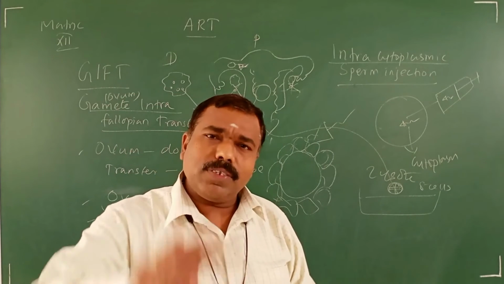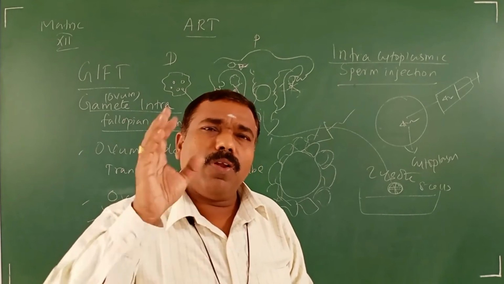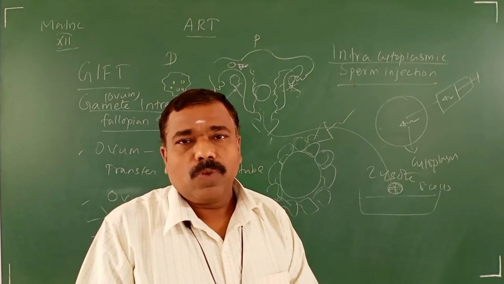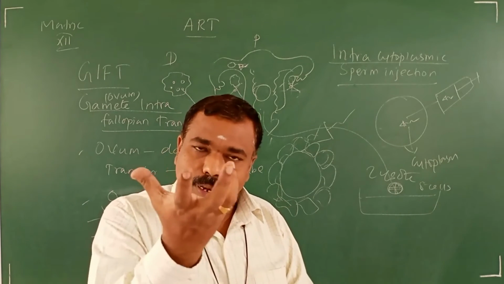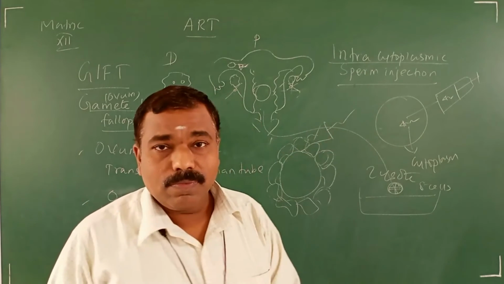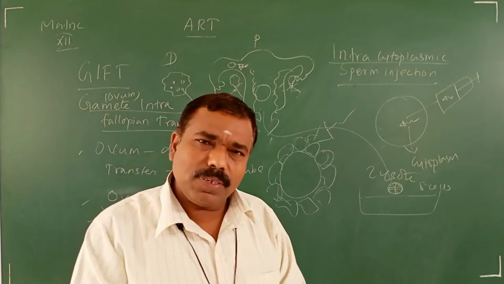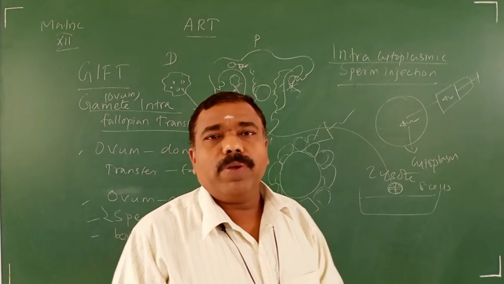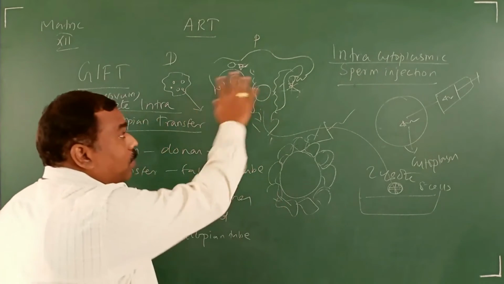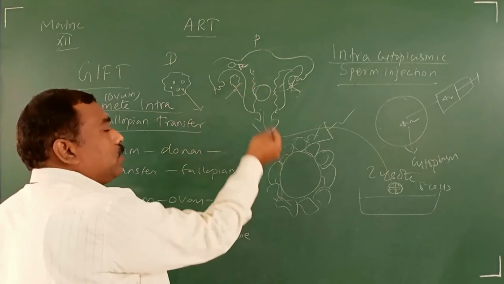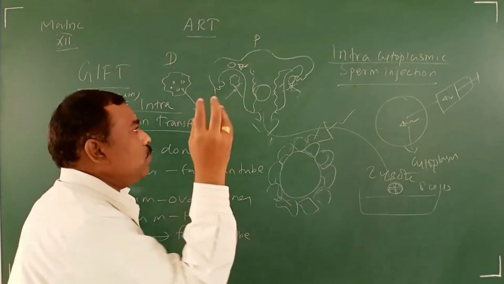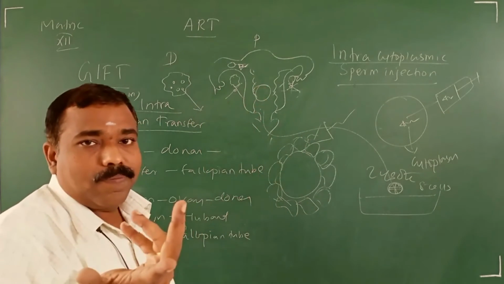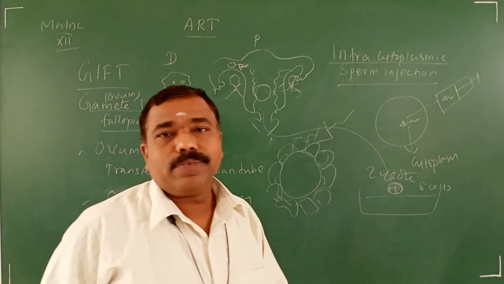Now, some women are not capable of holding the baby, holding the infant inside the uterus. That is a problem. Some infertile women have a uterus problem; even if an 8 cell stage or 16 cell stage, or more than 100 cell stage embryo is kept, it does not get implanted.